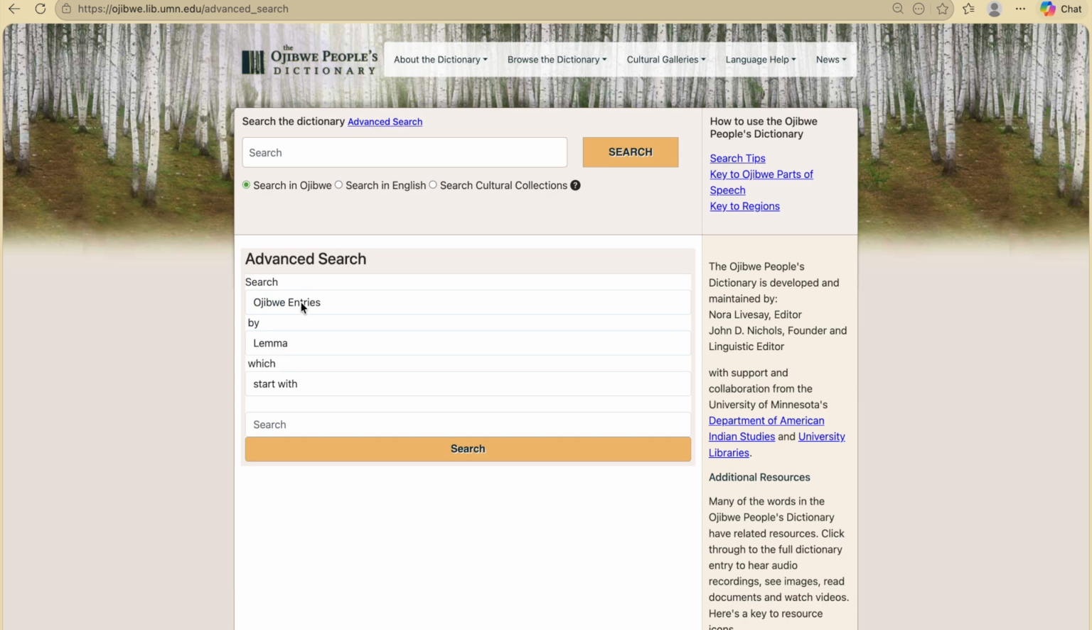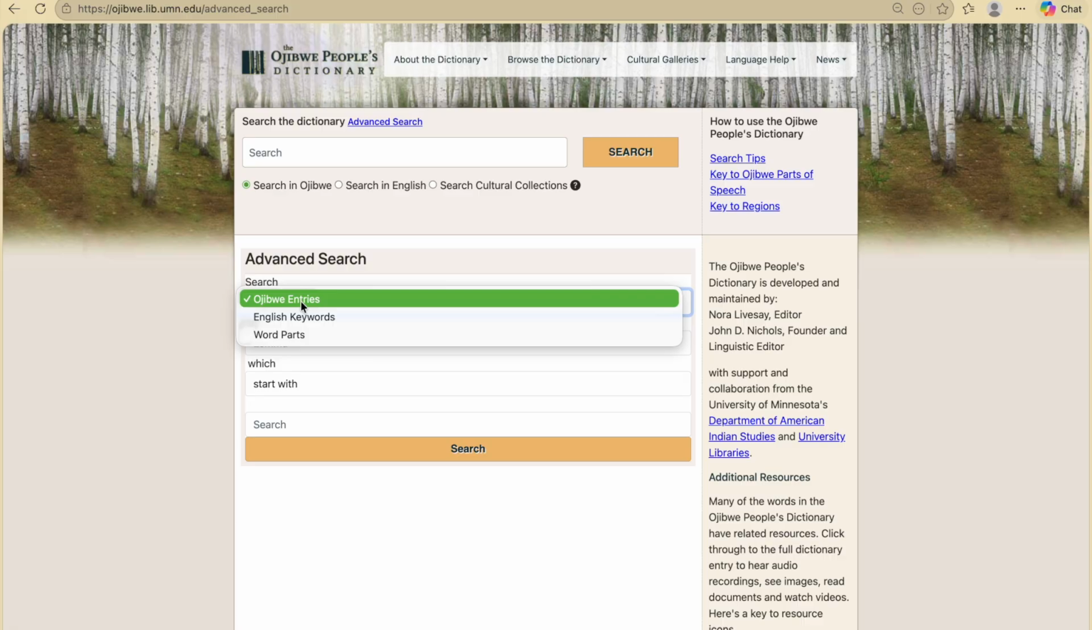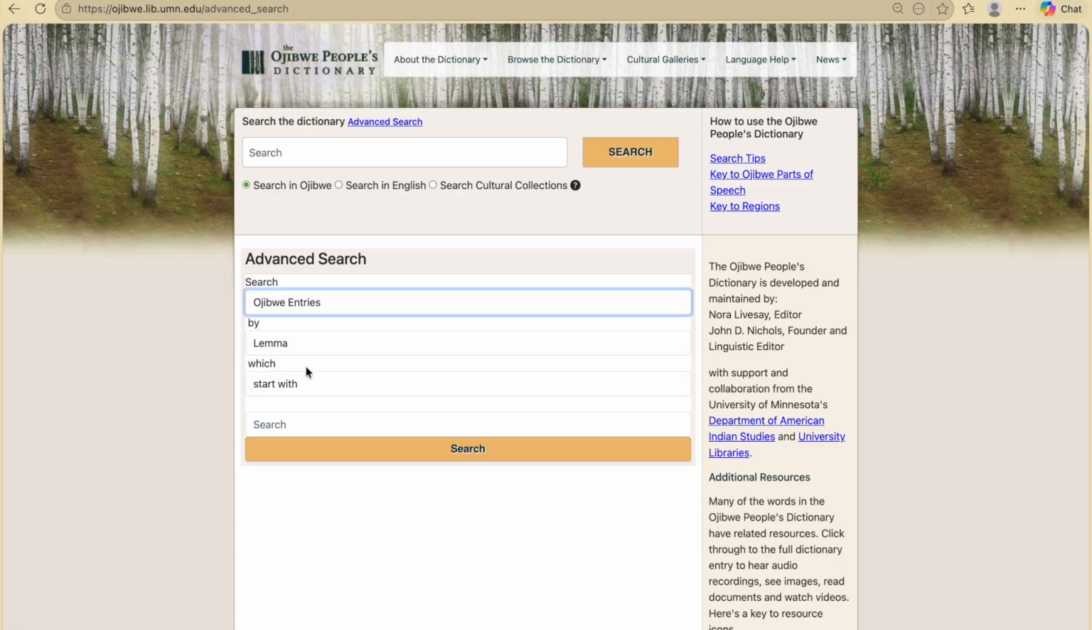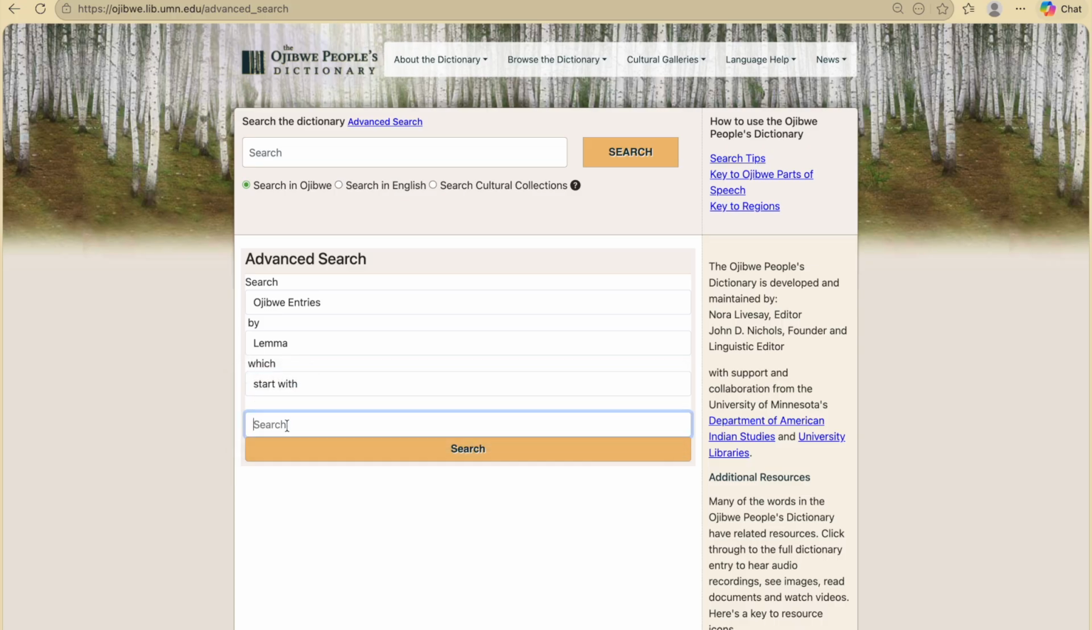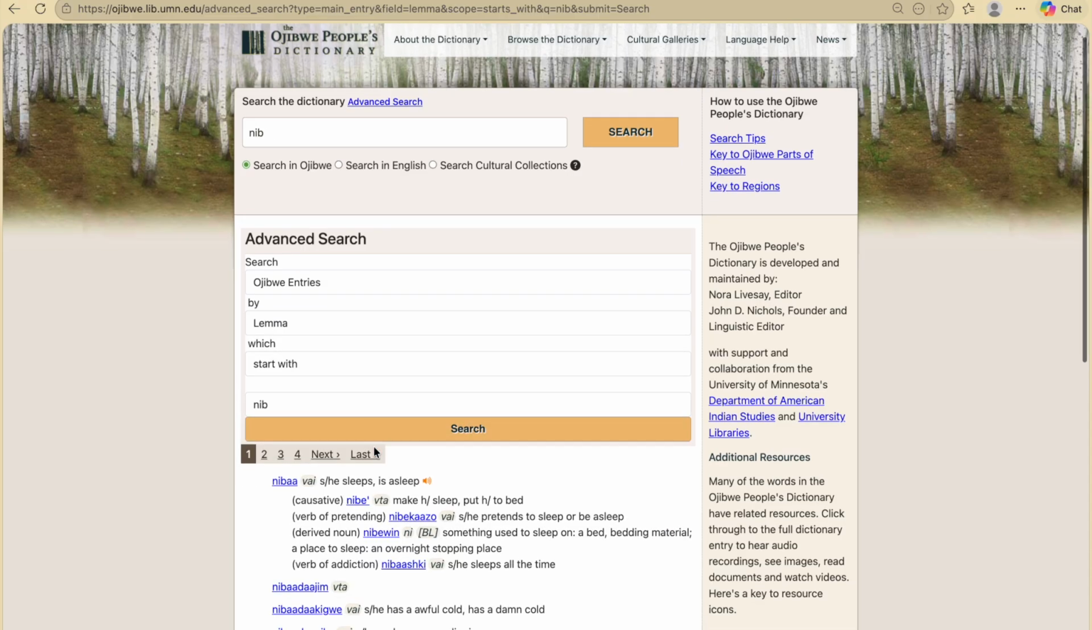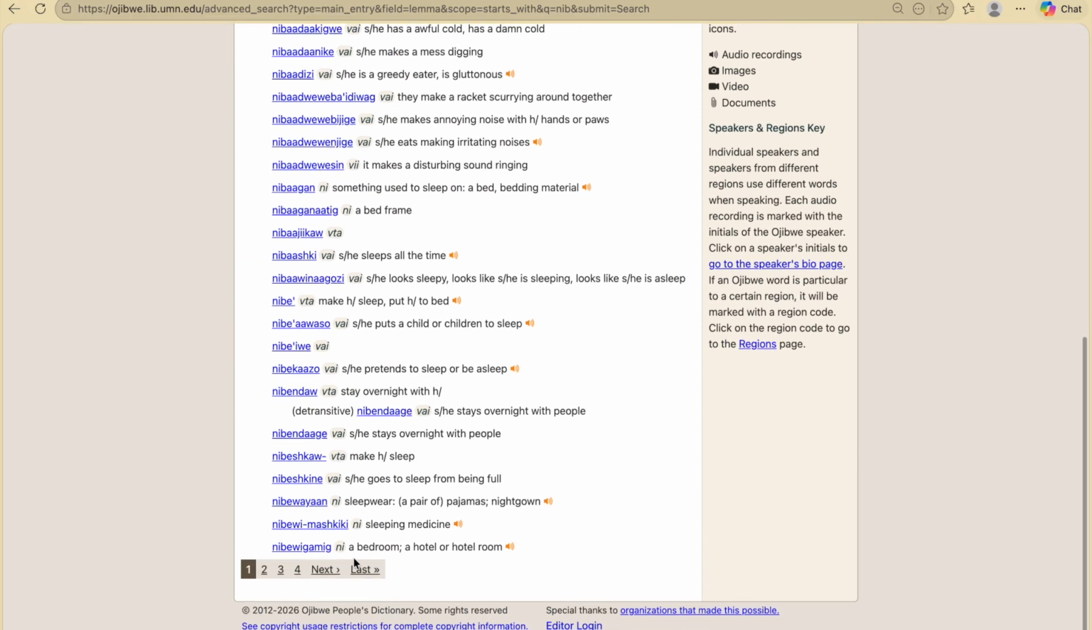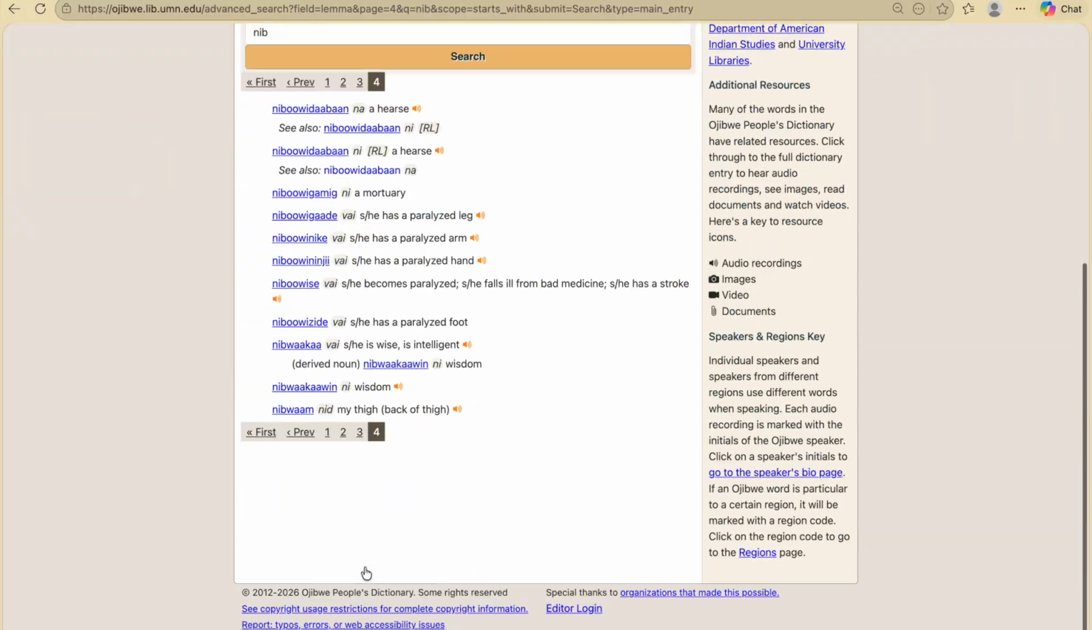I don't have a lot of good examples about using advanced search, but that's another function. So you can search in English or Ojibwe. You can search by word parts. I don't think it matters what you decide by or start with or contain or end with. For example, if I search nib in advanced search, let's see what happens. It will show me all of the words that start with N-I-B.